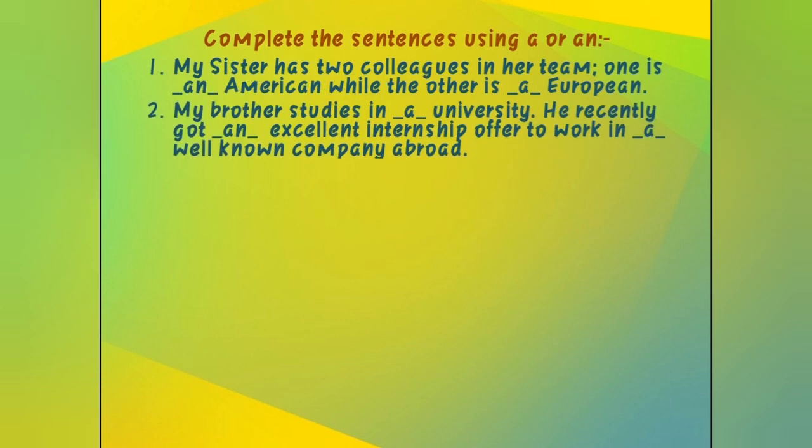Next one, my brother studies in a university. This we have done in the example also. University, again a U sound. So a university. He recently got an excellent, an a sound. That's why an excellent internship offer to work in a well-known, w sound, so w again a consonant, a well-known company abroad.